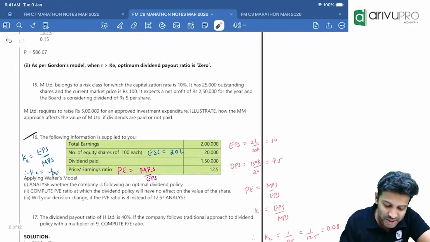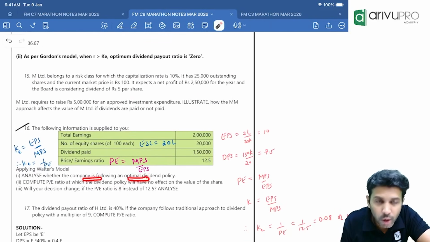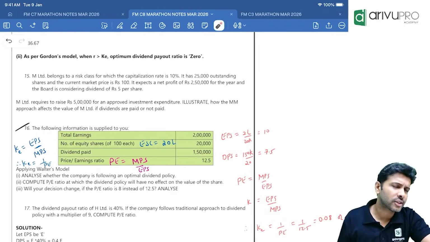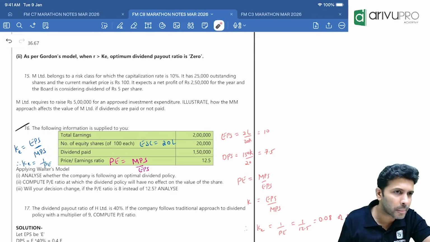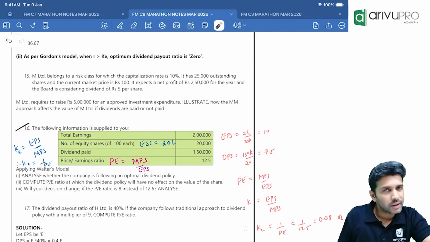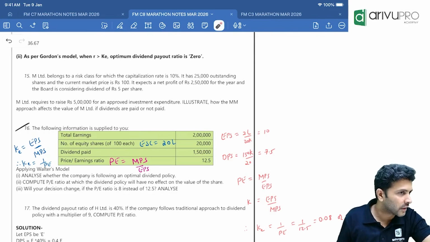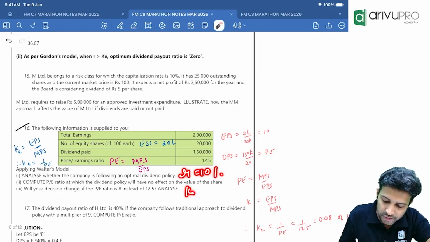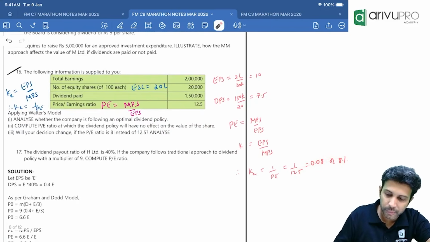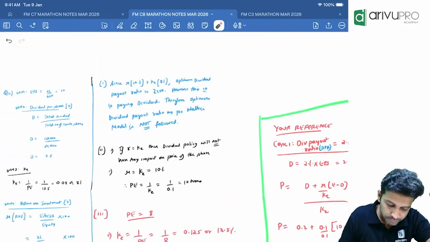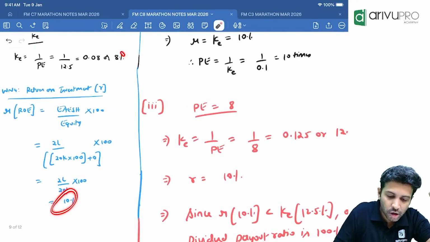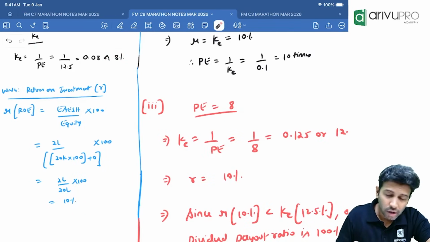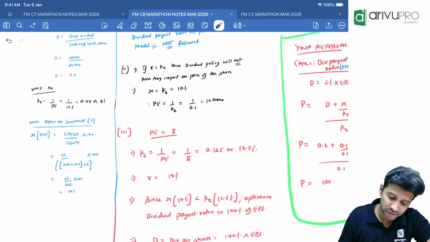Alright. Next, read: analyze whether the company is following optimal dividend policy. Walter and Gordon have the same optimum dividend payout ratio. What is that? If R is greater than cost of equity, the optimum dividend payout ratio is 0. Here R is 10% and cost of equity is 8%. So R is greater than cost of equity, and the optimum dividend payout ratio should be 0.